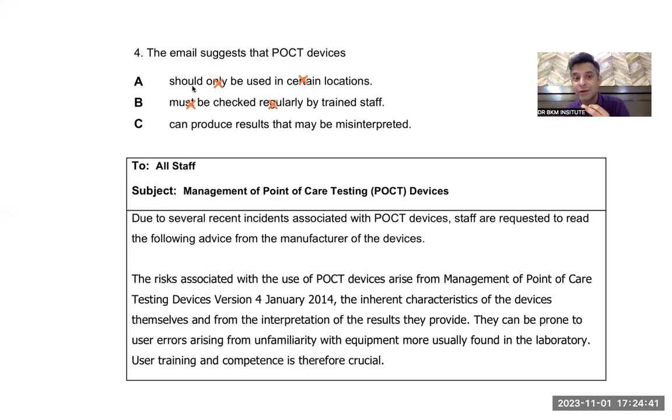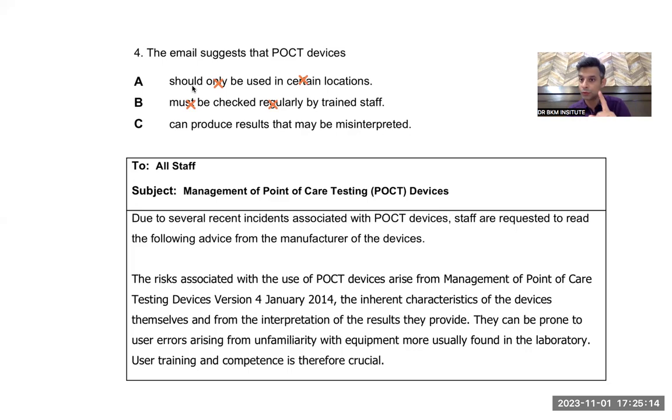And the other words like only, certain, must, and regularly are very strict words. What do I mean by strict words? If I say only you can pass, that means only you can pass. Even a second person cannot pass. Only you can do this thing. So the word "only" is very strict. "Certain" means a certain type of foods, then I have to tell which type of food. Certain types of foods can be vitamin C foods, certain types can be vitamin D foods. So the word "certain" is also very specific.